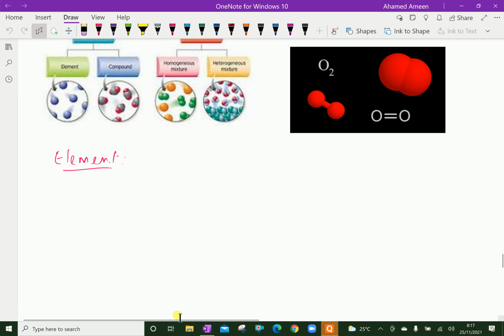Each element has its own unique set of physical and chemical properties and is represented by a distinct chemical symbol. Elements can be single atoms or molecules.